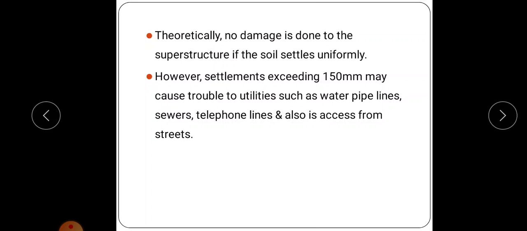That is a problem. However, uniform settlement exceeding 150 mm may cause trouble in utilities. Even though uniform settlement is not dangerous, if it exceeds 150 mm it will cause trouble for water pipelines, sewers, telephone lines, and also access from streets. So that is a problem if the uniform settlement exceeds that limit.